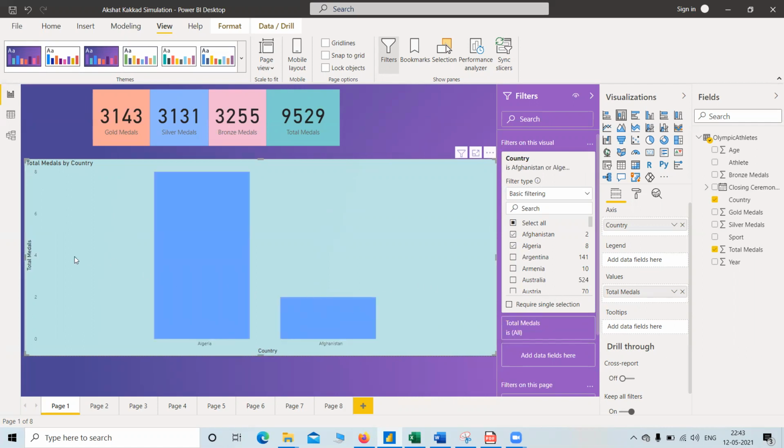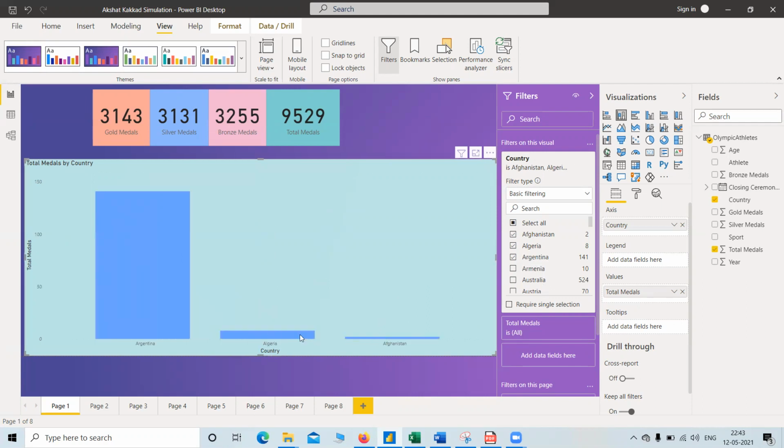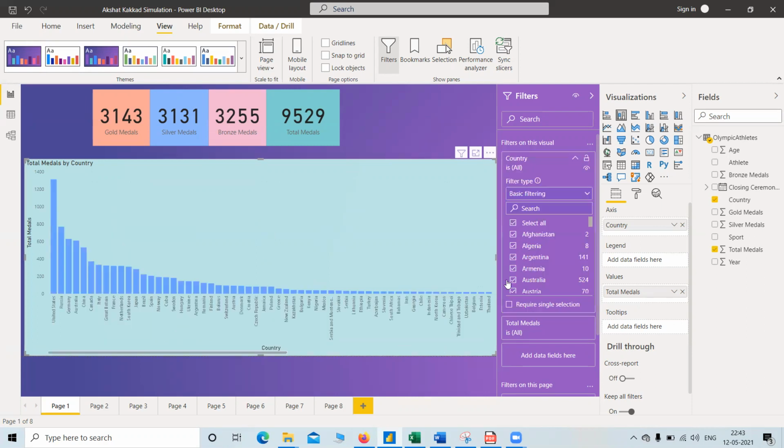So we can see that in Algeria there are total medals 8, and in Afghanistan there are total medals 2. In Argentina there are total medals 41. So like this we can perform. So this is a total chart.